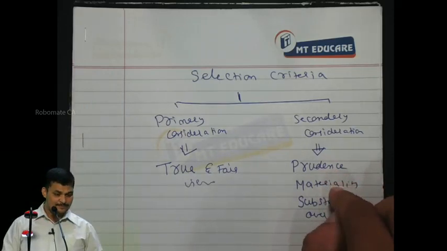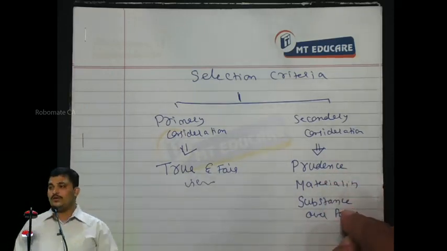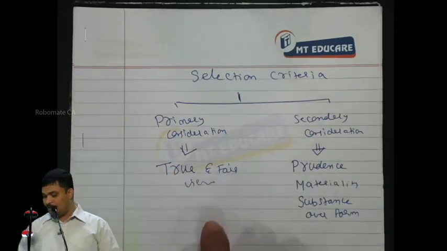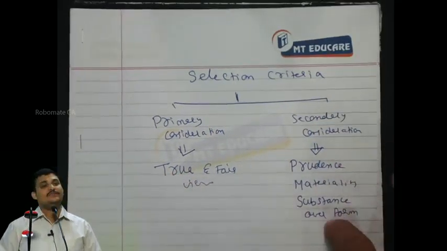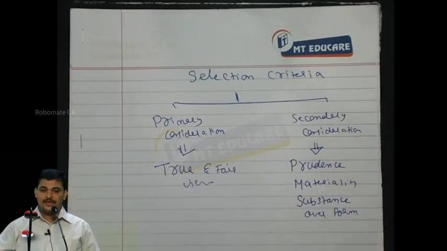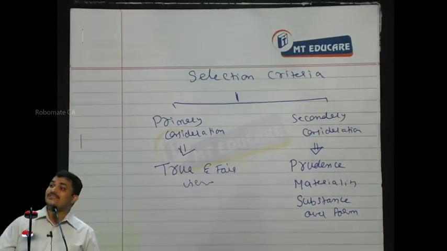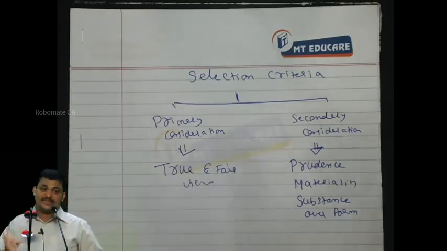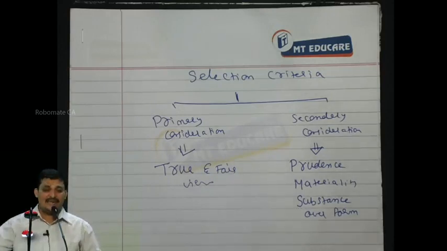You should also look into substance over form. From AS1, from these two concepts, one is prudence, the other is substance over form, questions have already appeared in the examination. Substance over form means you need not always consider the legal rules and regulations. You look into the substance of that case and decide which policy is correct.